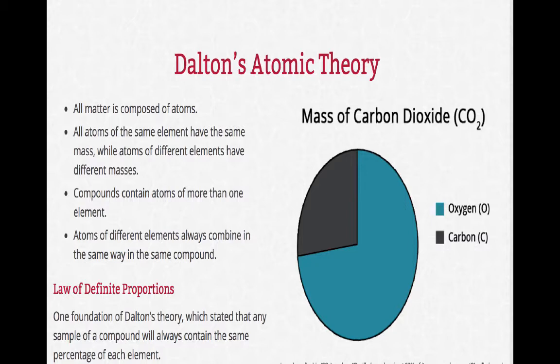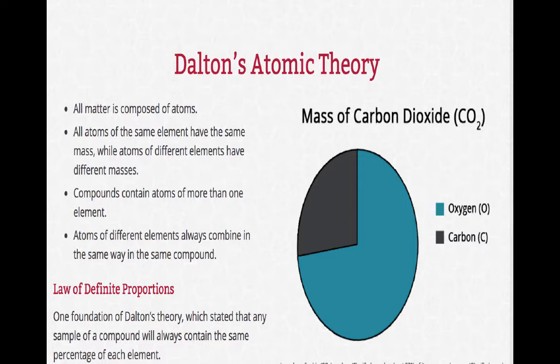He said that all atoms of the same element have the same mass, while atoms of different elements have different masses. And so that one is actually not true. We now know that not all atoms have the same mass. Atoms can have different numbers of neutrons and still be the same atom. And so we call those isotopes. And so he was a little bit incorrect in that one.